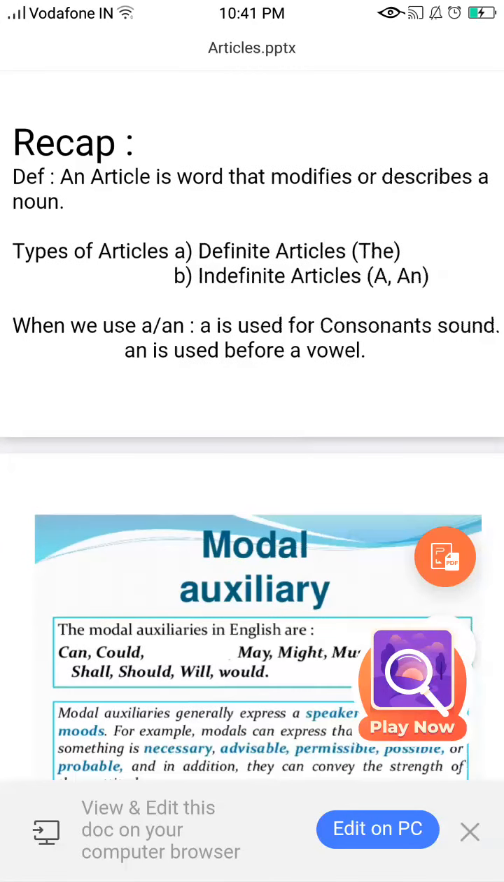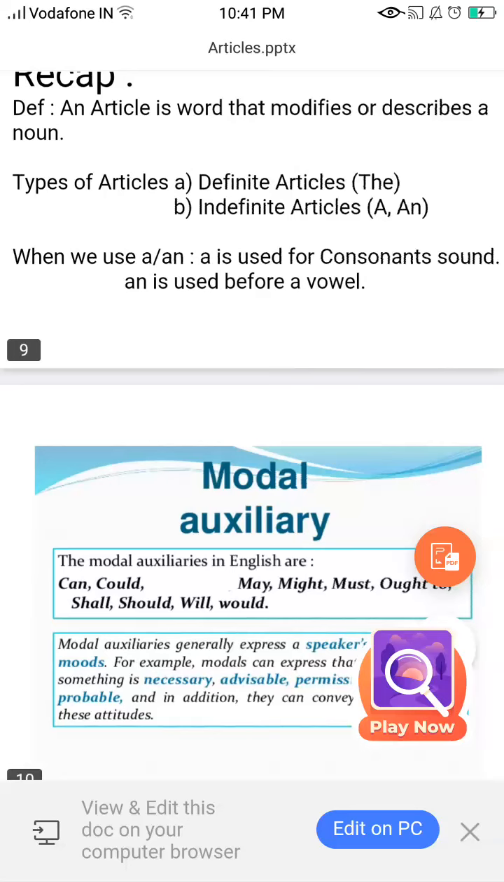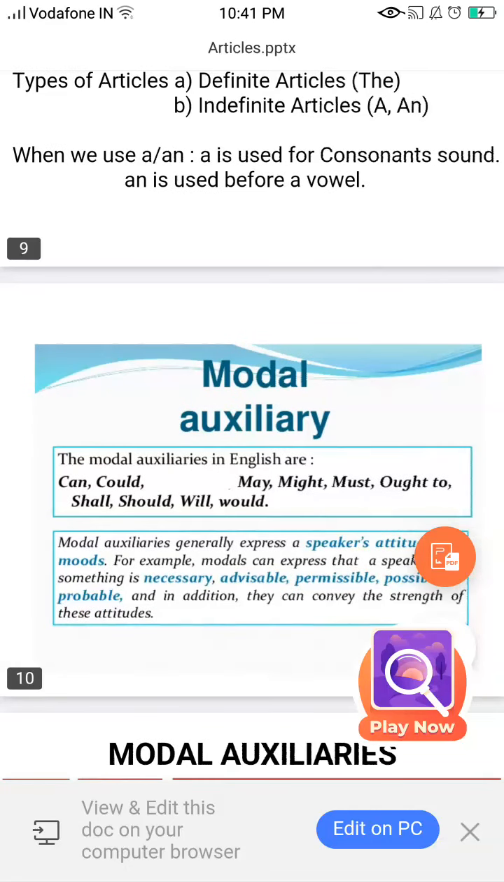Now let's have a recap of what we've done about articles. We first saw the definition of an article. An article is a word that modifies or describes a noun. Types of article: definite article, indefinite articles. And when we use a and an, a is used for a consonant sound and an is used before a vowel.